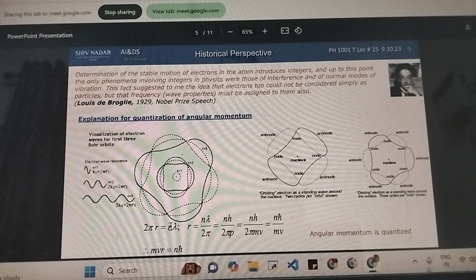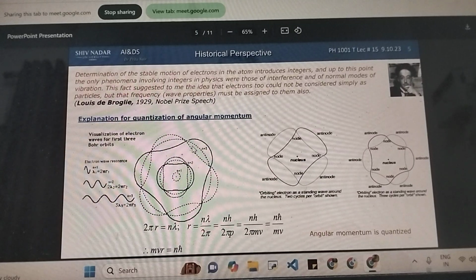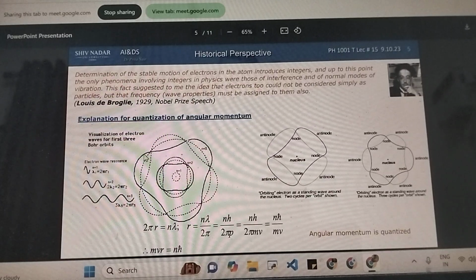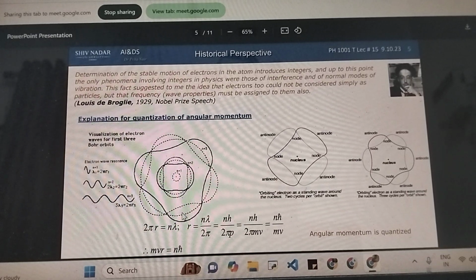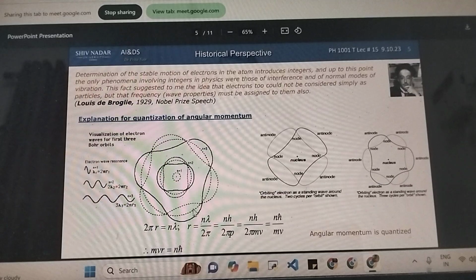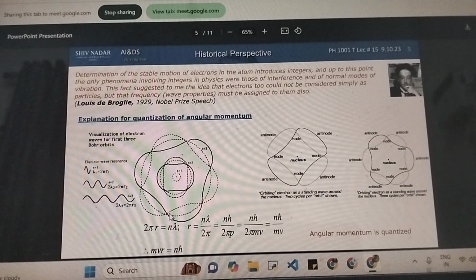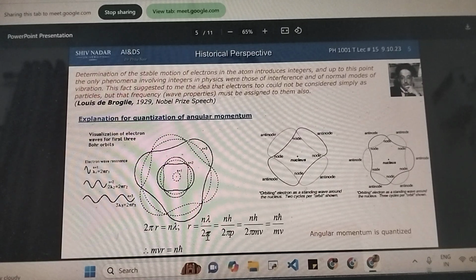or 2 consecutive antinodes. So if I take this proper circular path and say its perimeter is 2 pi r, and then I take this orbit which the electron is moving in, and let's say the electron has a wavelength of lambda and it is moving in this orbit which has 3 nodes, 3 antinodes, then 3 times lambda will be equal to 2 pi r. This was determined experimentally. So, based on this, you keep r alone on the left hand side and bring everything to the right. You get r equals n lambda by 2 pi, which is nh by 2 pi p.